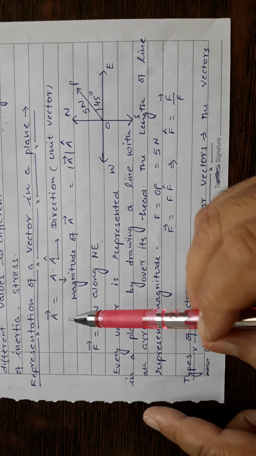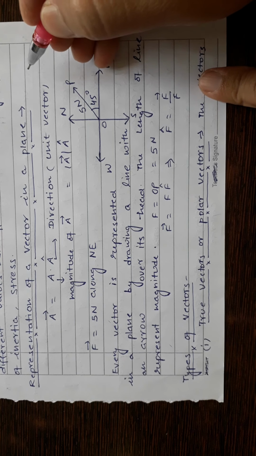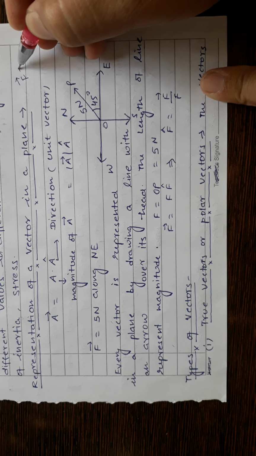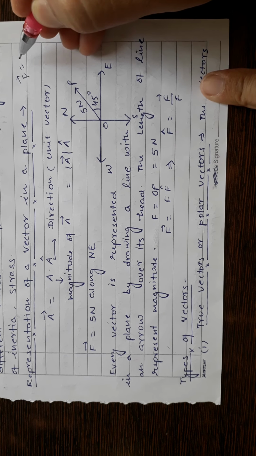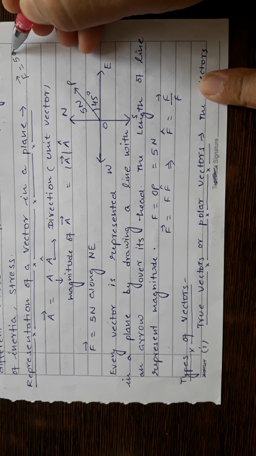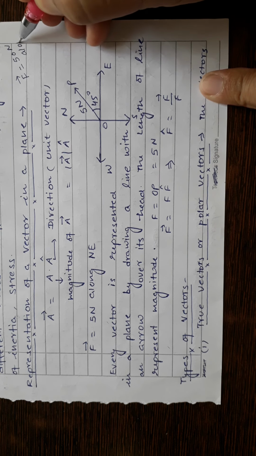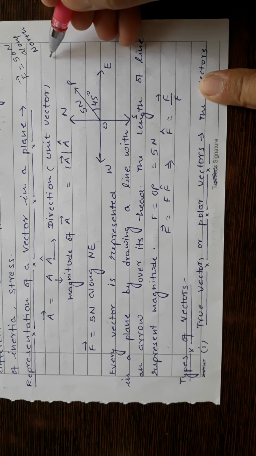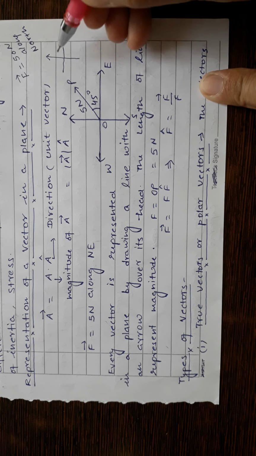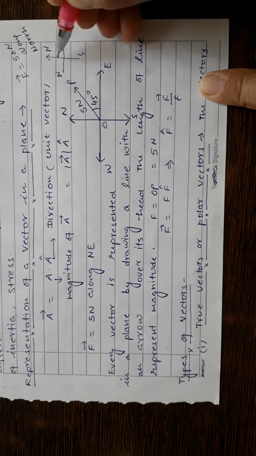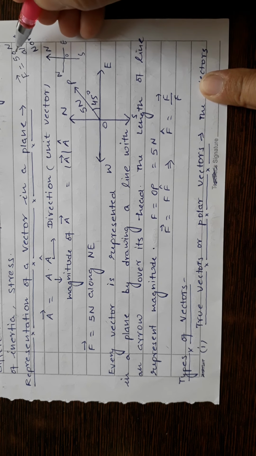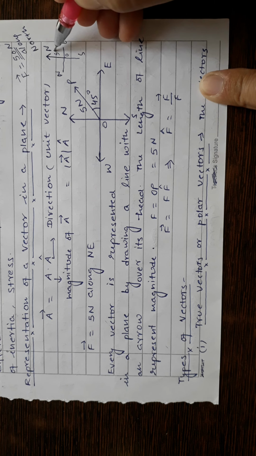A vector quantity is represented by an alphabet. Suppose I have to represent force. You are aware about the force. So this is written as F, force vector. Suppose there is a force which is acting at a point and its magnitude is 50 Newton along north. In north direction there is a force of 50 Newton. So I should draw a line in north direction. So you know this is north direction, geographical east, west, north, south. So in north direction I draw a line whose scale is comparable to 50 Newton. I will draw this line as 50 Newton.